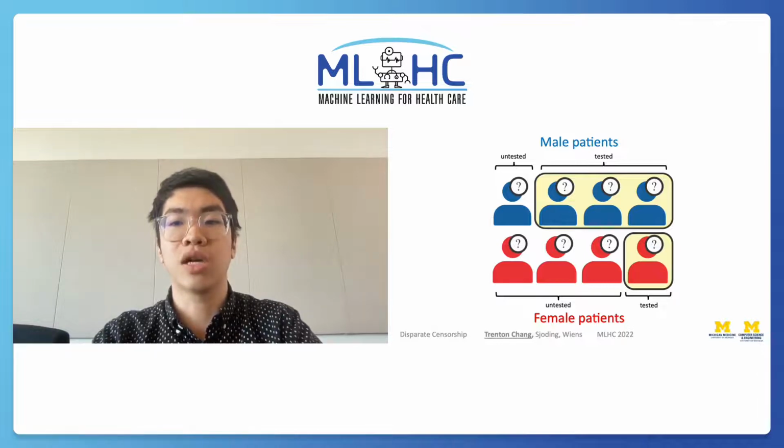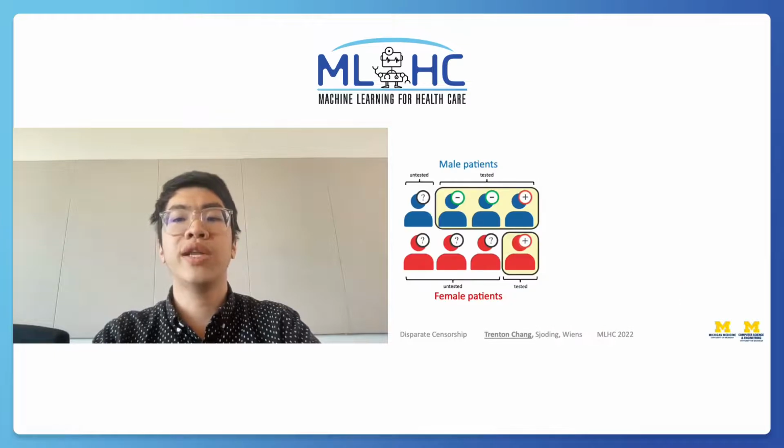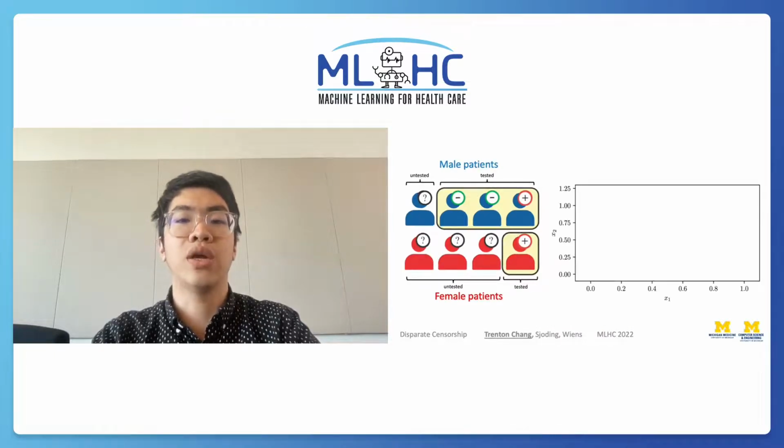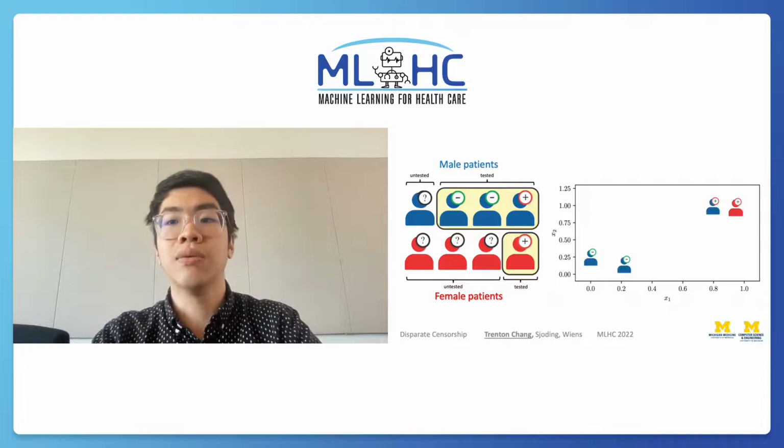Let's replace the question marks for tested patients with their actual test results shown here. Later, let's say we want to train a machine learning model to predict the risk of heart attack. As labels, we want to use cardiac stress test results. As training data, let's pull some covariates from the electronic health record. Let's call these X1 and X2. First, we'll plot the covariate values for tested patients. If our entire dataset looked like this, then training a model on these patients is pretty straightforward.